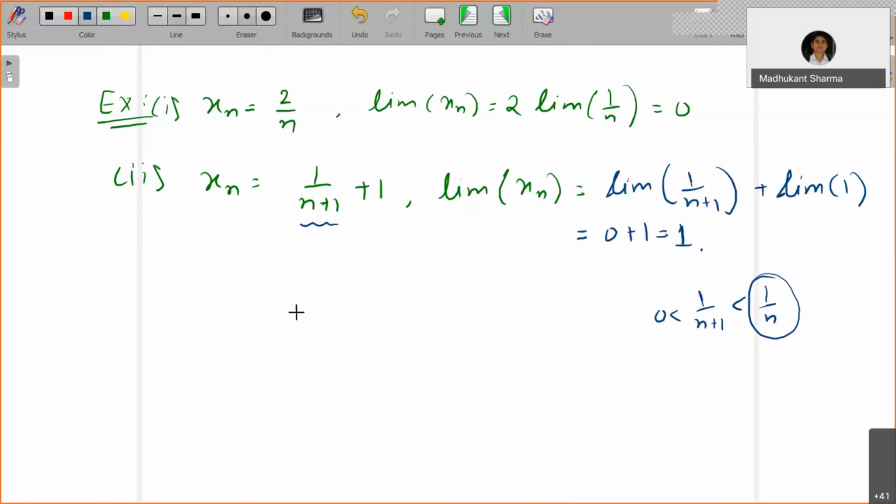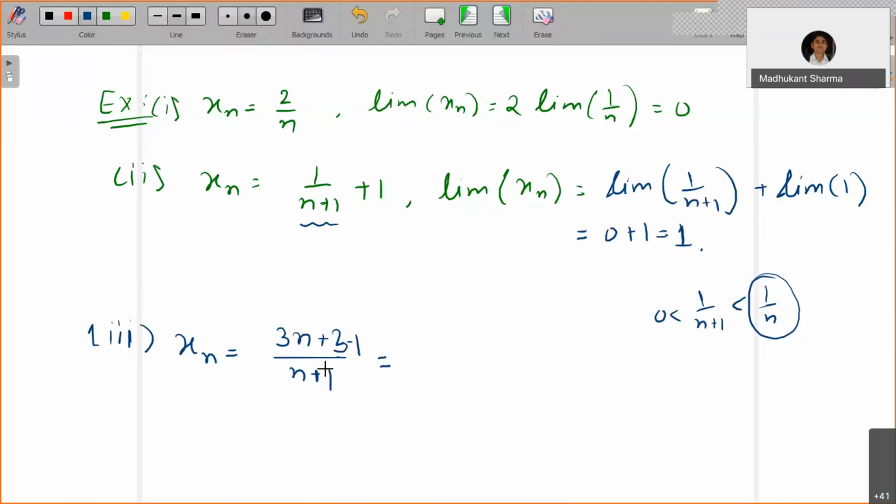Okay, right. Now you can have another example, let's say xn is 3n plus 2 divided by n plus 1. Now see, I can write this 2 as 3 minus 1.